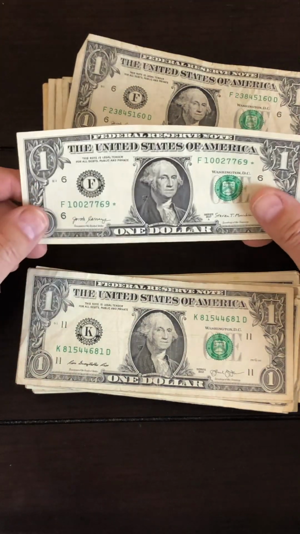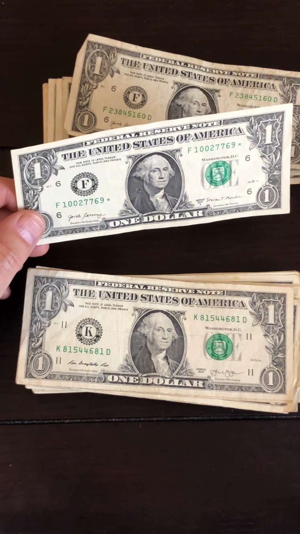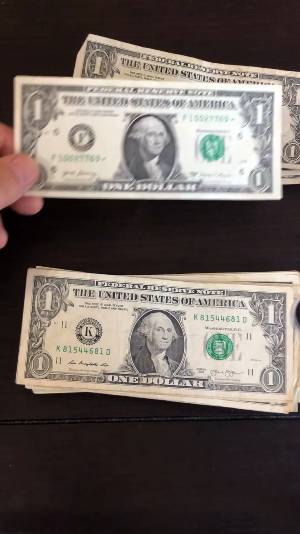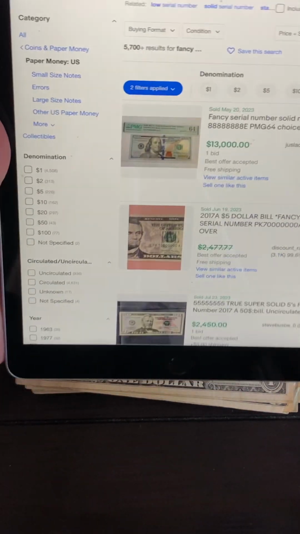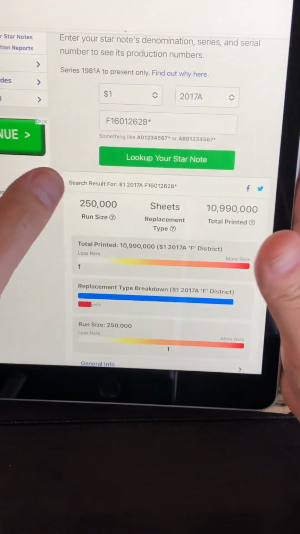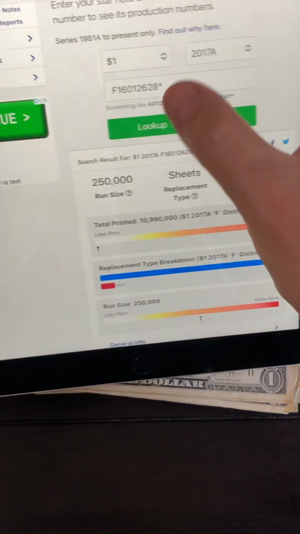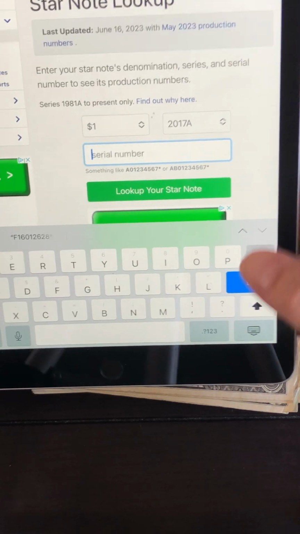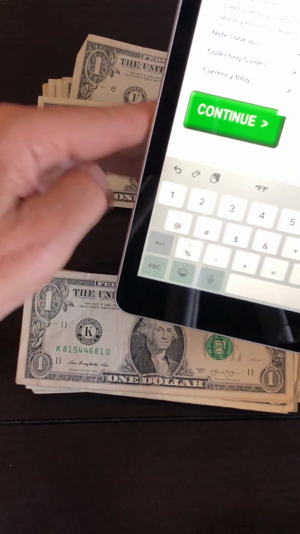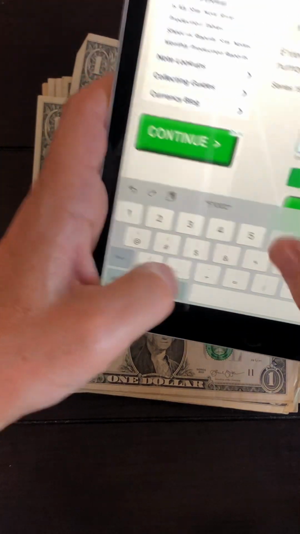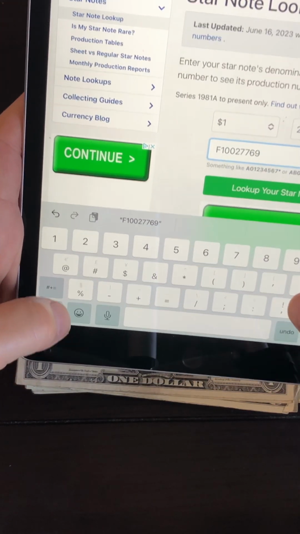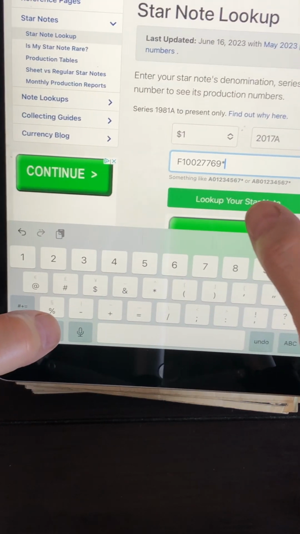Ooh, here's a star note here. Let's go ahead and look that up right now. All right, so I have my iPad here. We're going to go to mycurrencycollection.com, star note lookup, okay? We're going to type in F100-277-69. Always include the star. Hit look up your star note right here.